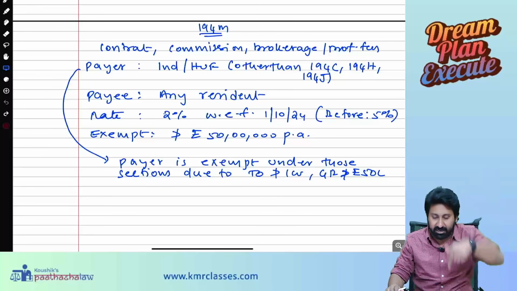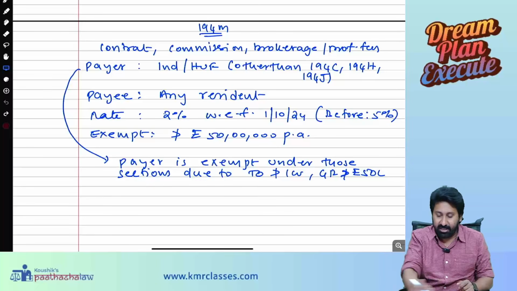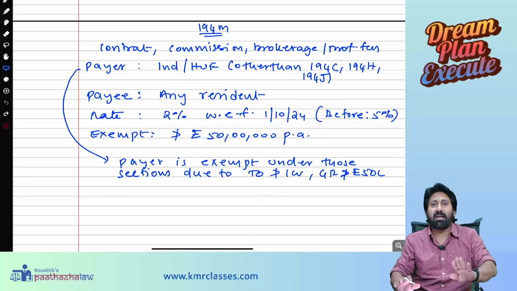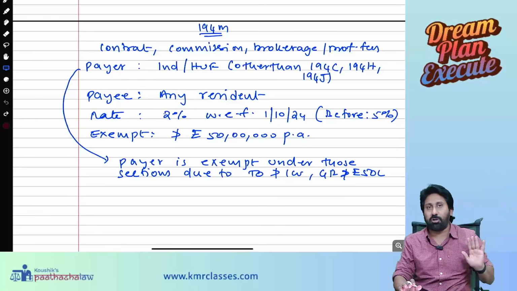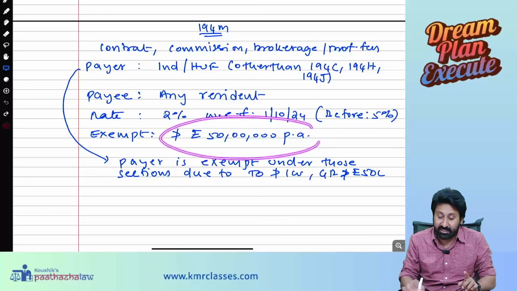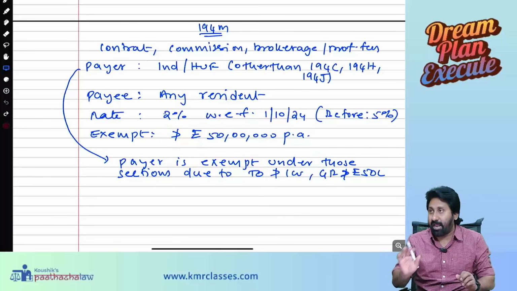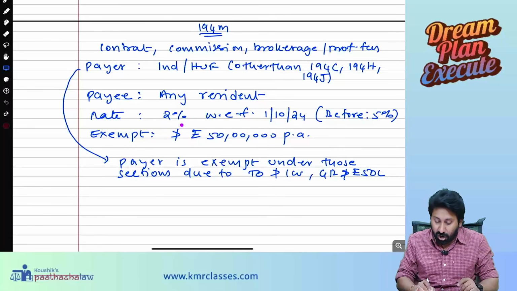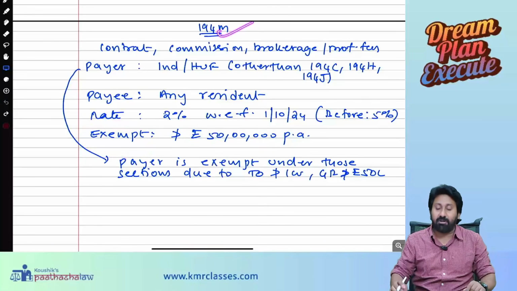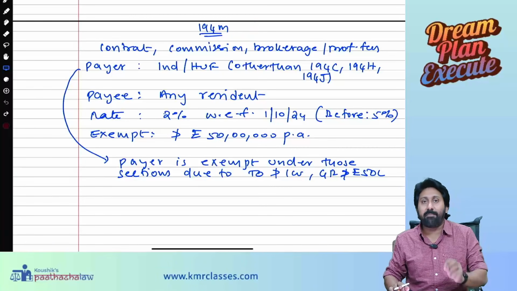If they are exempted there, this section will come, provided the aggregate amount you have to pay does not exceed 50 lakh, otherwise that section is exempted. This section is also exempted for individuals and HUF. But if the payments in aggregate per annum are not exceeding 50 lakh, exemption. Exceeds 50 lakh, 194M TDS deduction has to be made by the payer.